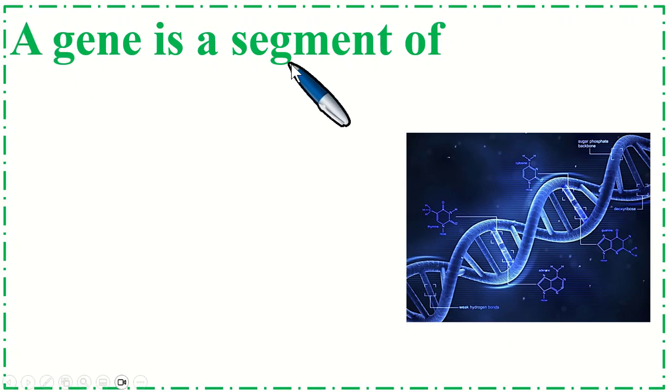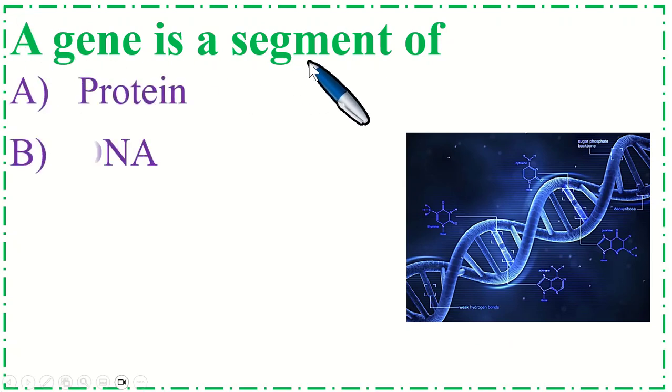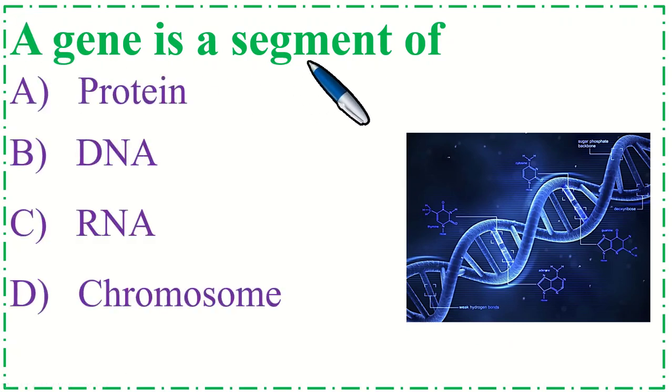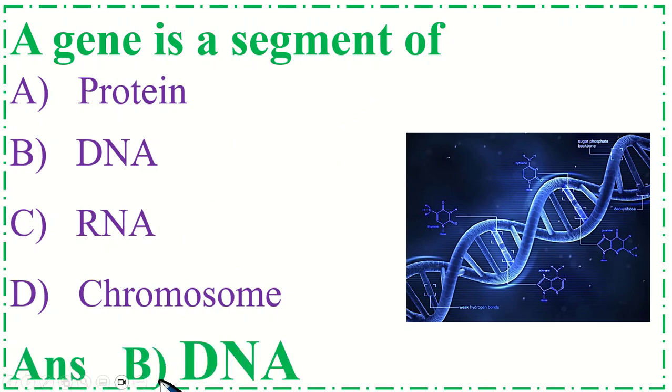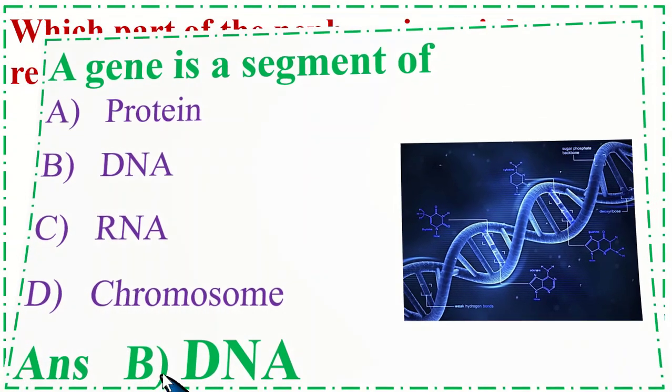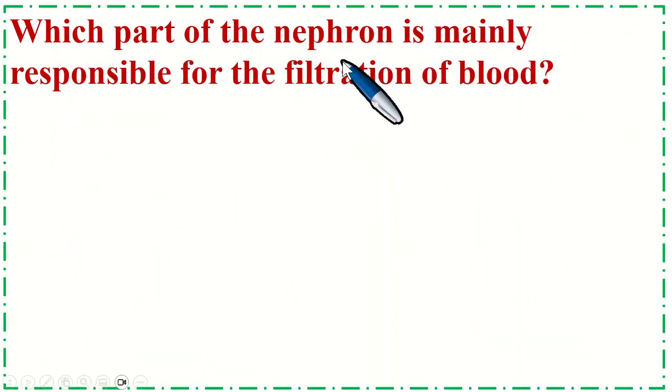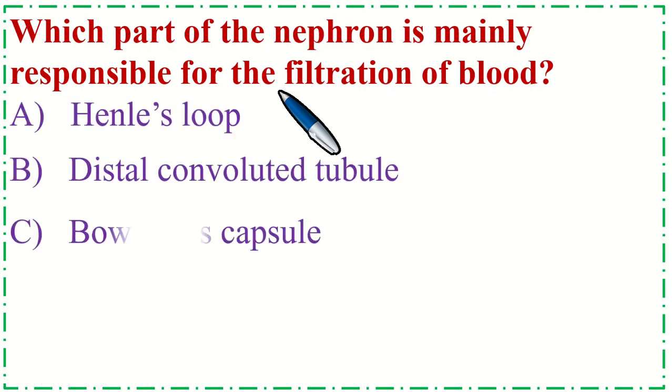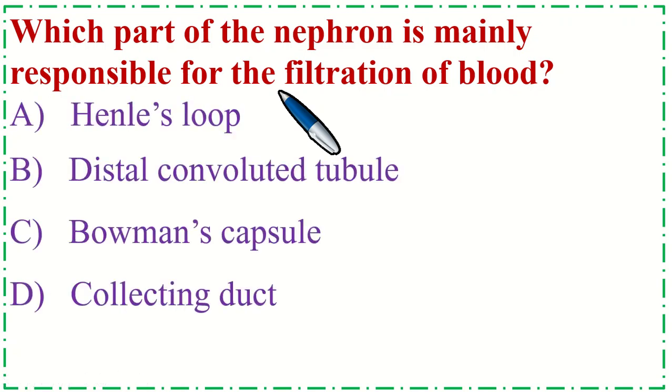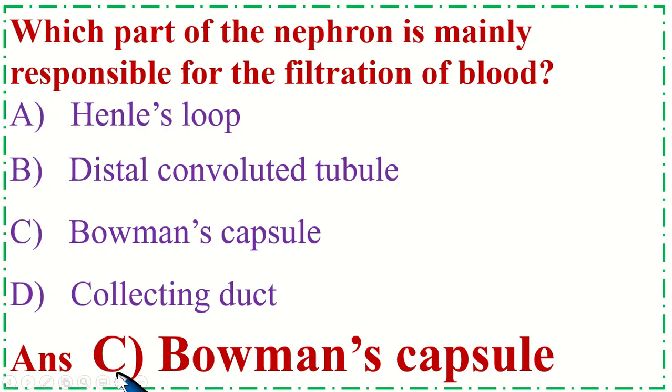A gene is a segment of? Correct option is B, DNA. Which part of the nephron is mainly responsible for the filtration of blood? Correct option is C, Bowman's capsule.